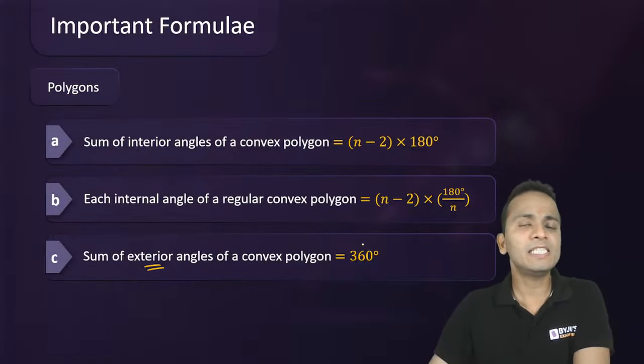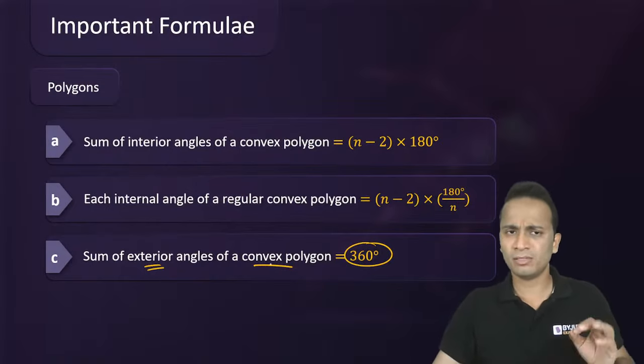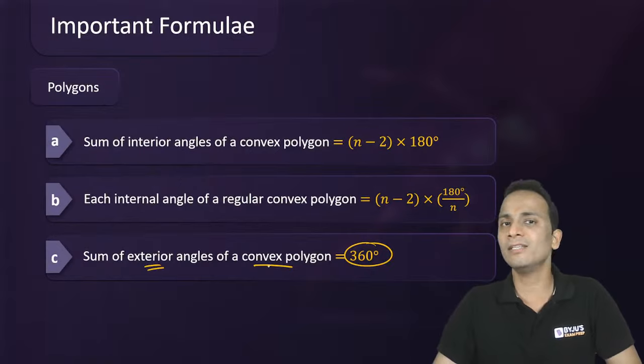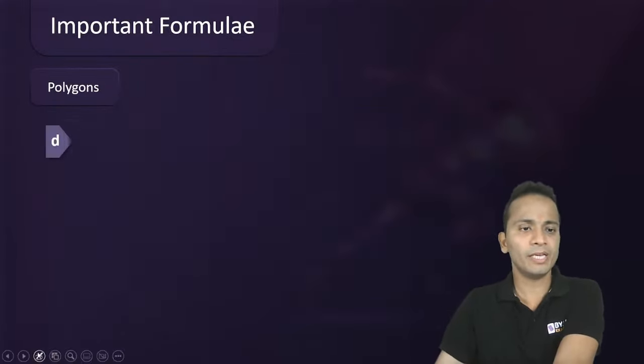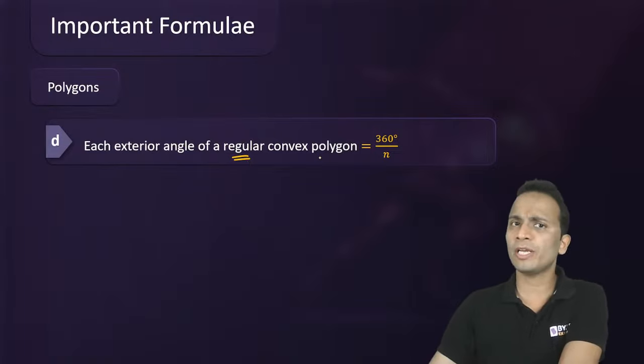The sum of the exterior angles of a convex polygon will always be 360. It doesn't need to be a regular polygon. Any convex polygon, the sum of all the exterior angles will always be 360 degrees, right? Now moving ahead with polygons, if we consider a regular convex polygon, now since it